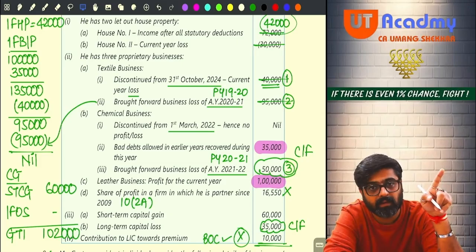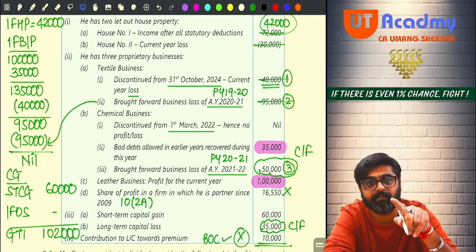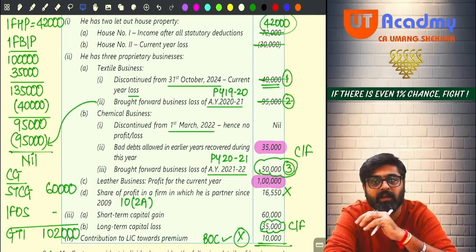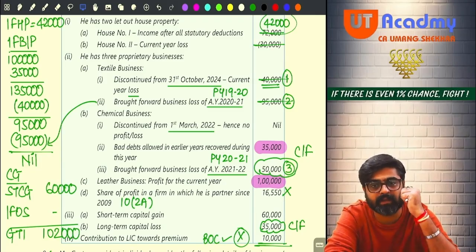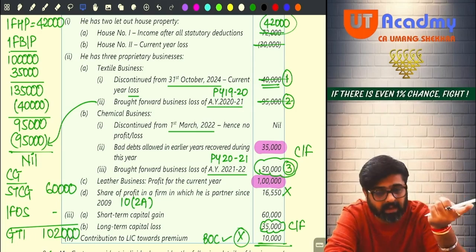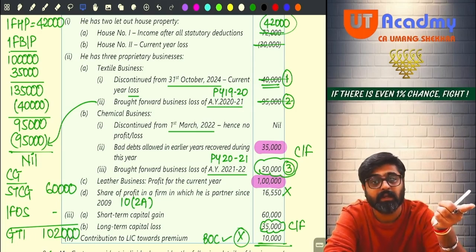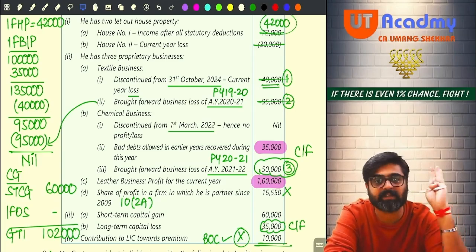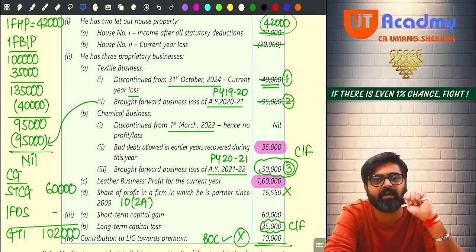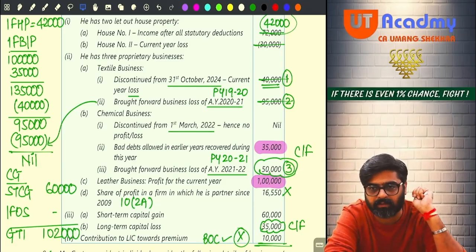But wait, the priority of this set off will come only after setting off the current year losses. First I will have to adjust the current year depreciation. Then I will have to adjust the current year capital expenditures on scientific research and family planning. Then current year business loss I will adjust against my business income. Then after setting off the current year business income, I will set off other heads losses, current year losses of other heads. Then profit remains, then I will adjust the brought forward business losses. So you cannot directly set off 50,000, you cannot directly set off 95,000. First you will have to do the current year adjustments.